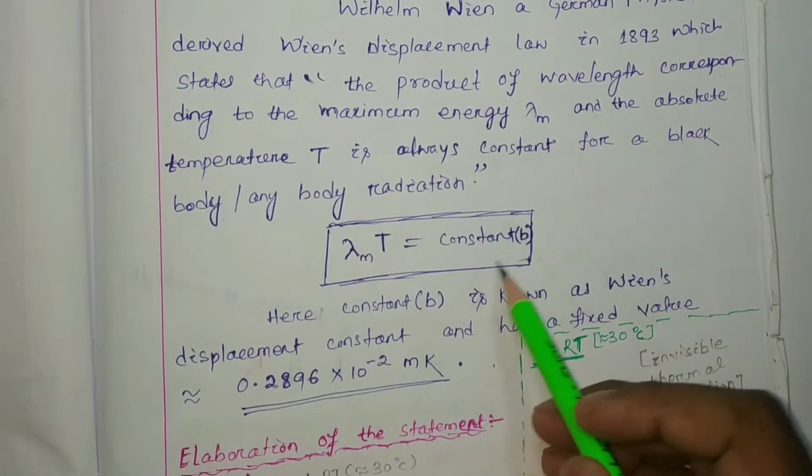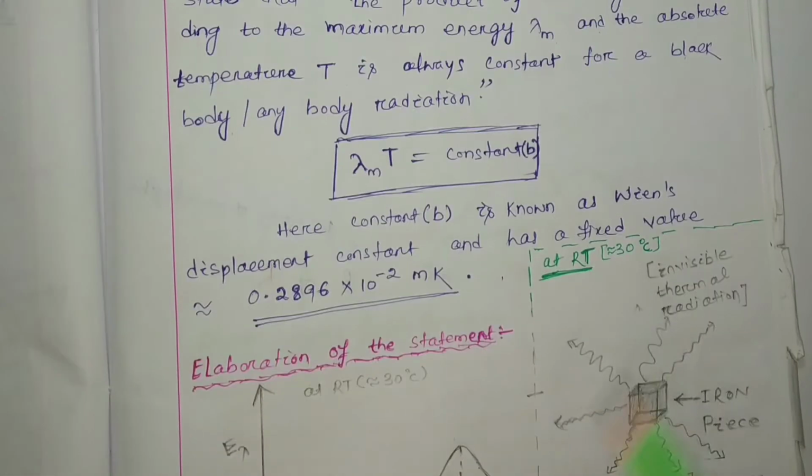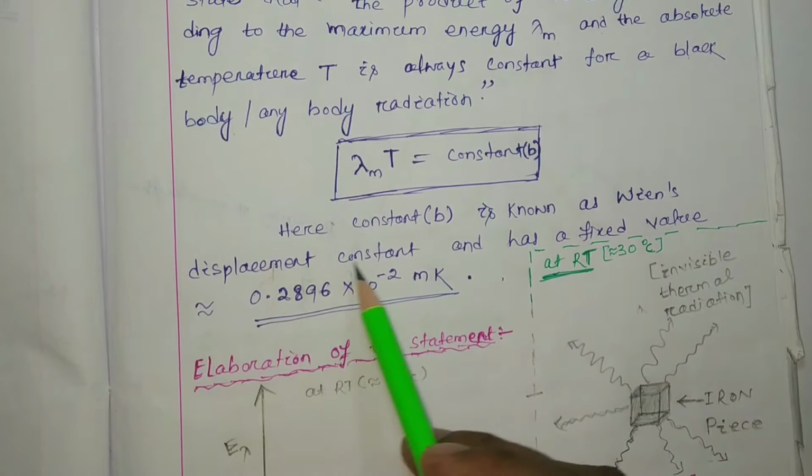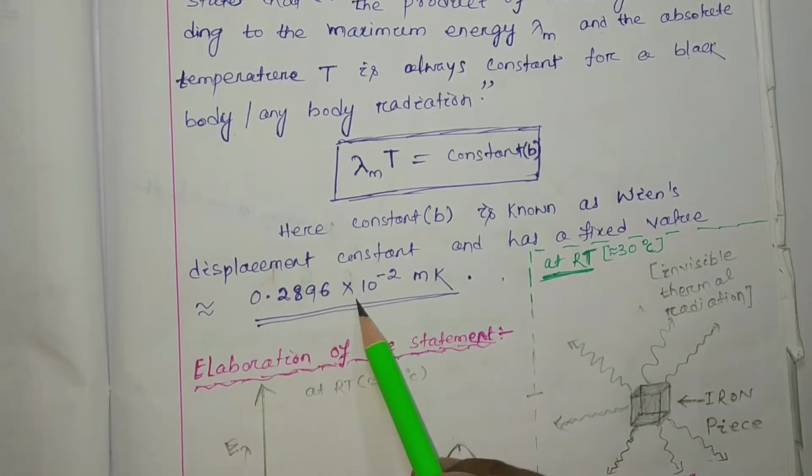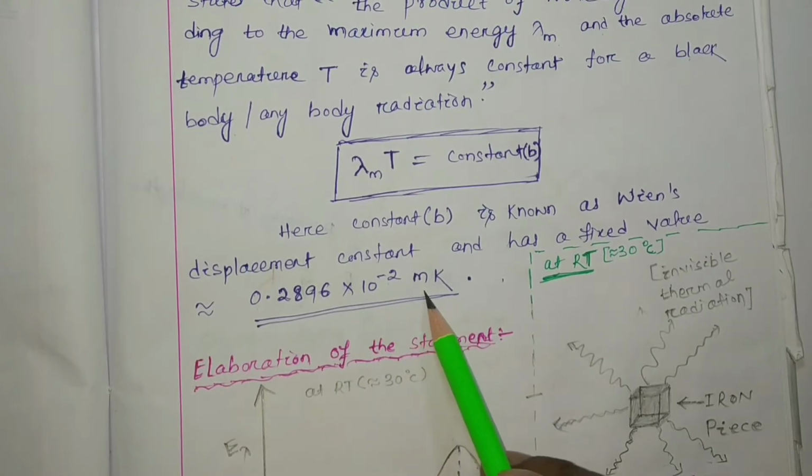That constant is called Wien's displacement constant, and its value is 0.2896 into 10 to the power minus 2 meter Kelvin.